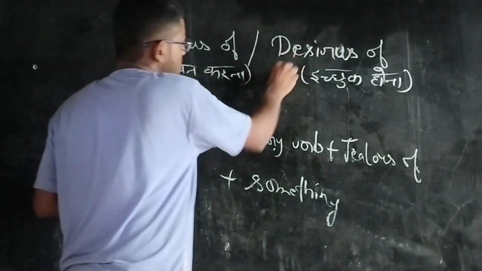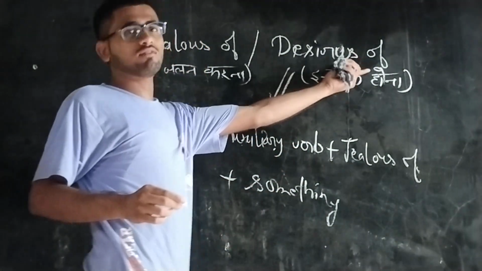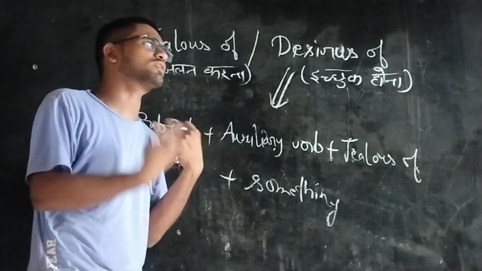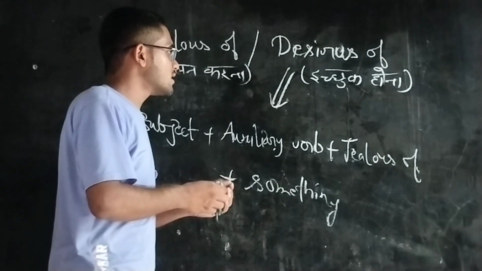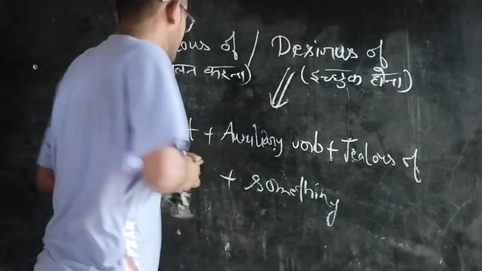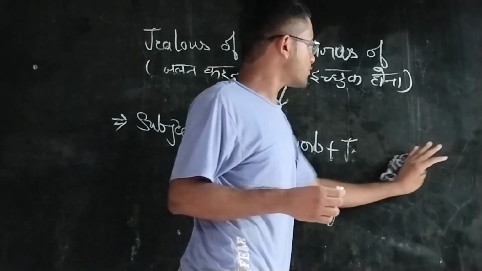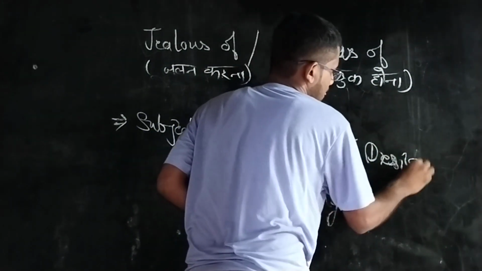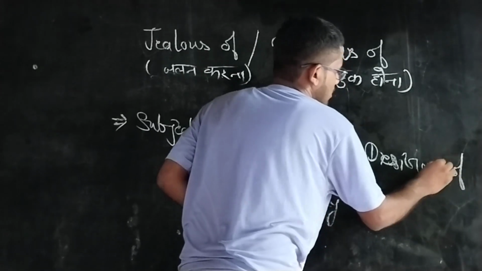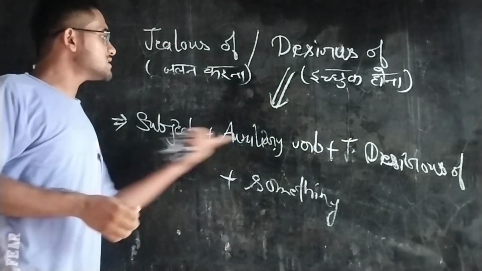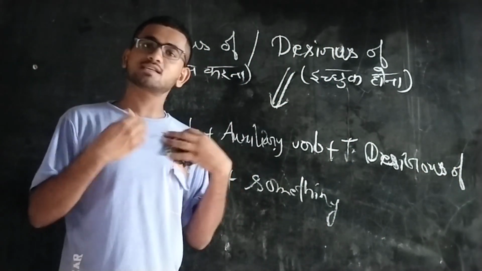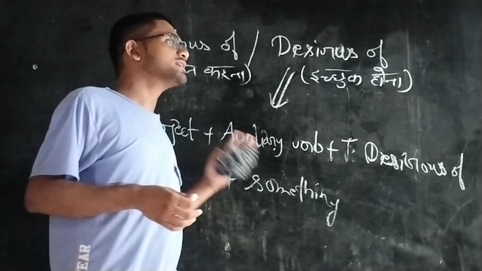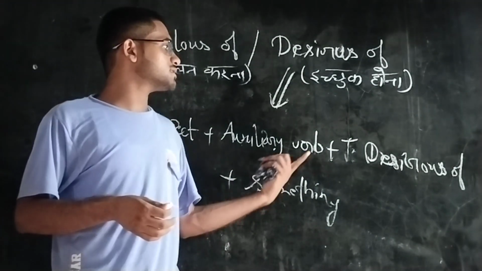Now this structure is also applied on the word desirous of, इच्छुक होना। इच्छुक होने का मतलब किसी चीज की इच्छा करना। Now let's talk about desirous of. The word jealous of is replaced by desirous of. Desirous of something: he is desirous of his success, वो अपने सक्सेस को लेकर desirous है, इच्छुक है। You can use he is desirous of his mother, he is desirous of his father.